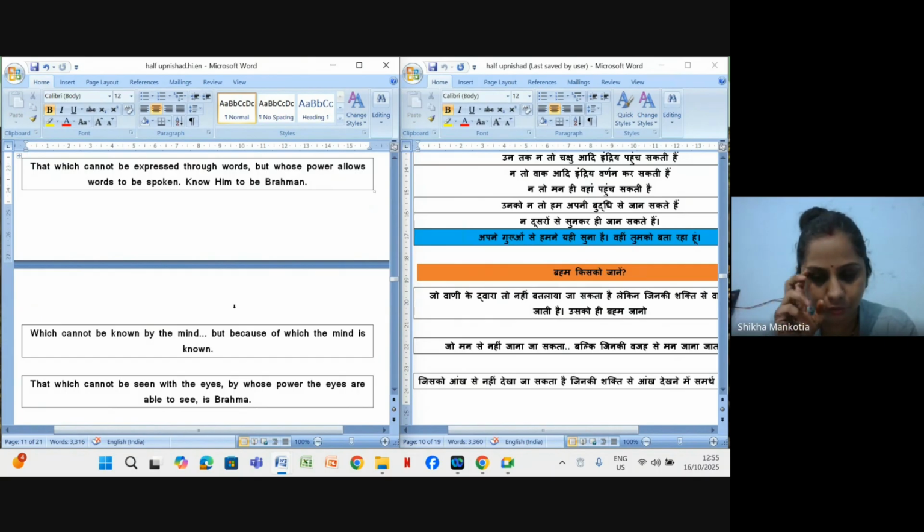Now I am telling you with a very simple example. Like, if a child who has not seen his mother, who has not known who the mother is, is asking someone whom he should consider as mother, because he hasn't got any affection from a mother figure, so how will we explain to him?